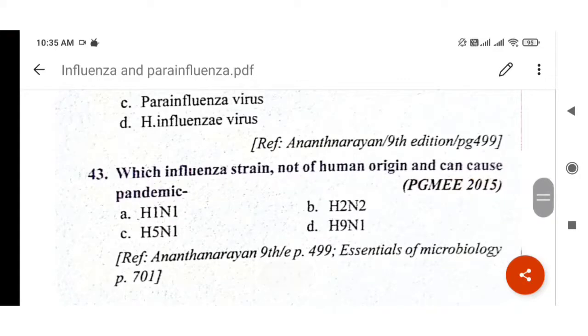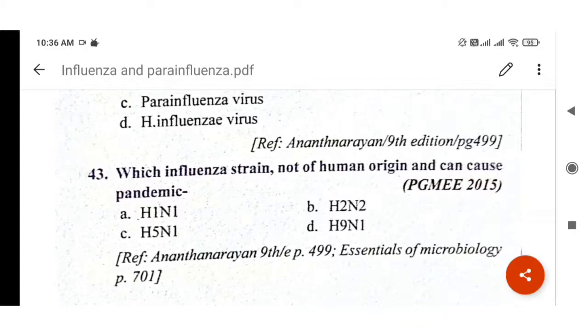Next question. Which influenza strain not of human origin can cause pandemic? This is an influenza strain which is not of human origin, but it can cause pandemic.